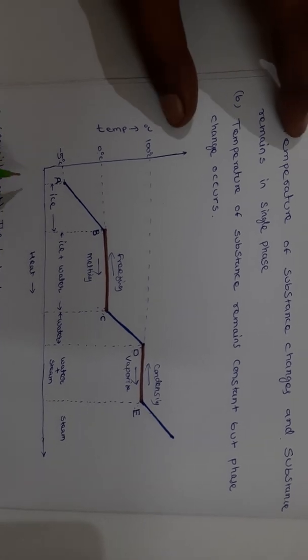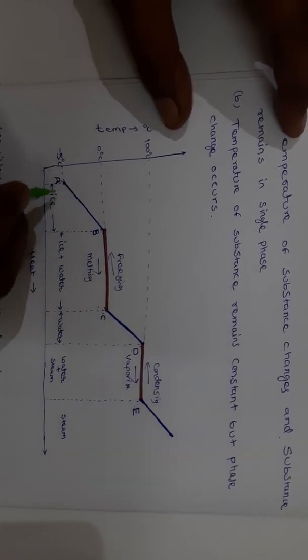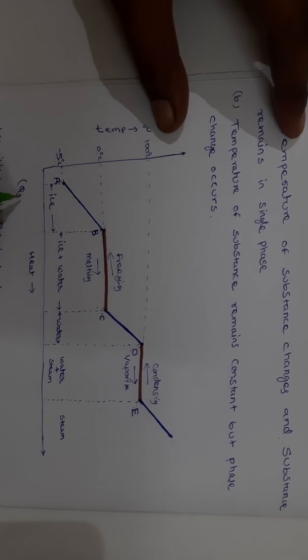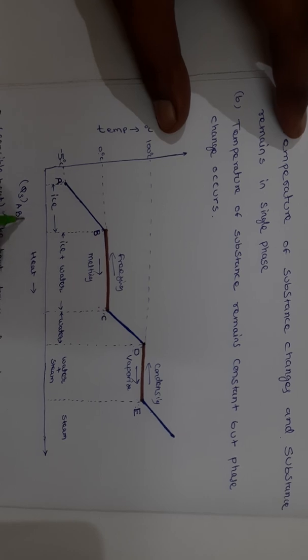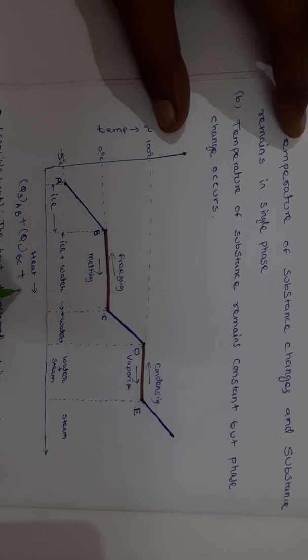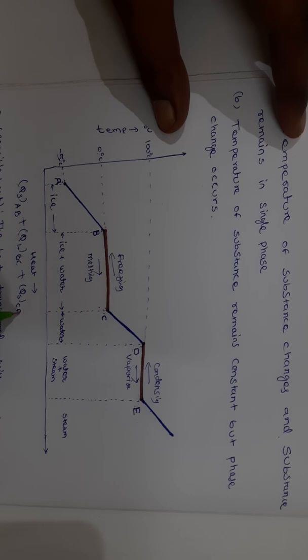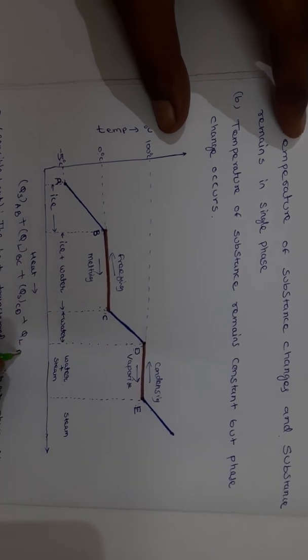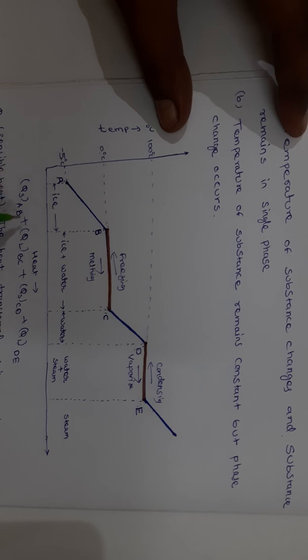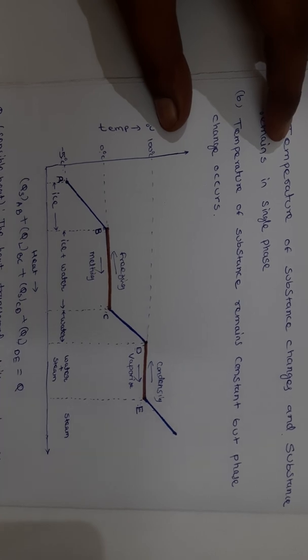The total heat absorbed by the ice from minus 5 degree centigrade at point A to E is the sensible heat at AB, plus latent heat QL from B to C, again sensible heat C to D, and latent heat D to E. So this is the total heat absorbed by the water from minus 5 degree ice from point A to E.